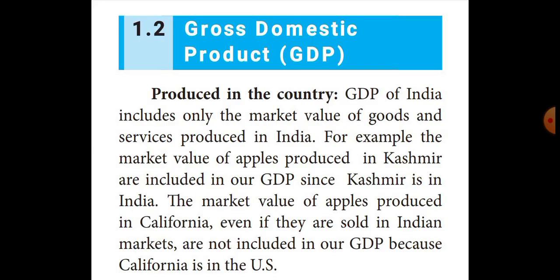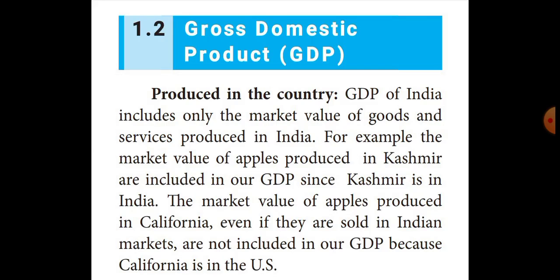For example, I told, the market value of apples produced in Kashmir is included in Indian GDP. Why is Kashmir's market value included in Indian GDP? Because Kashmir is in India. At the same time, California's apple production is sold in the Indian market, but that particular market value is not included in the Indian GDP. Why are they not including that market value in Indian GDP? Because California is in the US. So that market value is not added in Indian GDP.